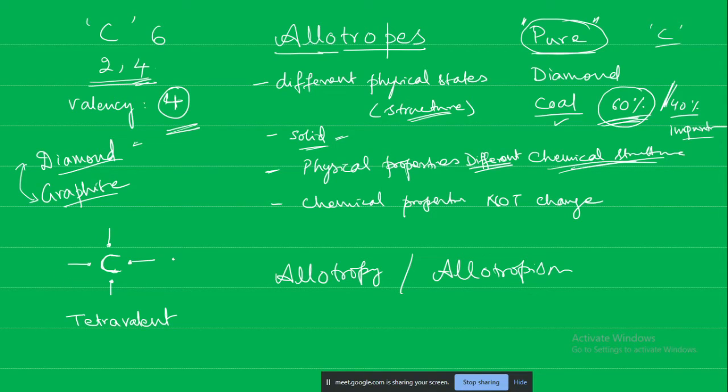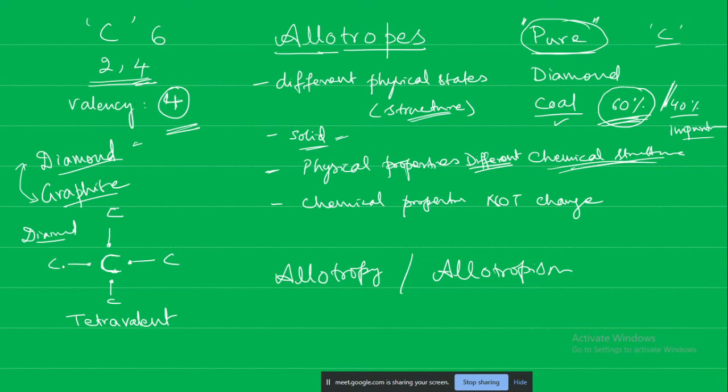With what? Hydrogen, oxygen, with whom? In the case of diamond, carbon? Hydrogen? Anyone else? Carbon itself. Yes. Anyone else want to guess? In diamond, this carbon is going to form a bond with which other element? It is going to form a bond with carbon itself. Yes, carbon itself.